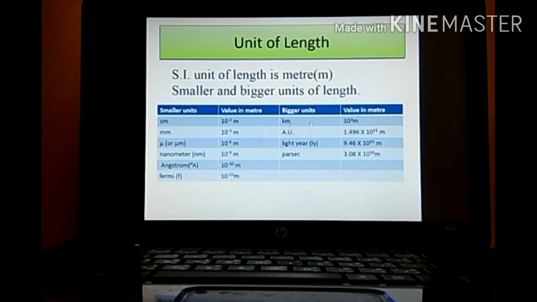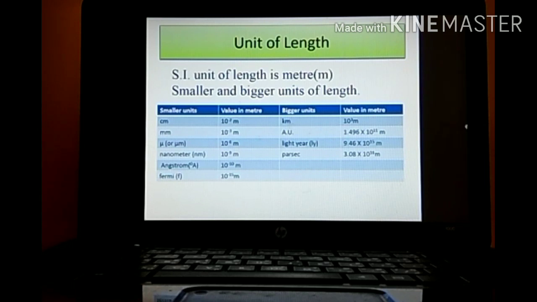Bigger units, kilometer. Kilo, which we have already studied previously. Kilo means 10 raised to 3 meter. Astronomical unit, 1.496 into 10 raised to 11 meter. Light year. Light year is used for measuring the length of the astronomical objects which we can see. So light year is used for measuring length only. It is 9.46 into 10 raised to 15 meter. Parsec, it is also used for measuring length.